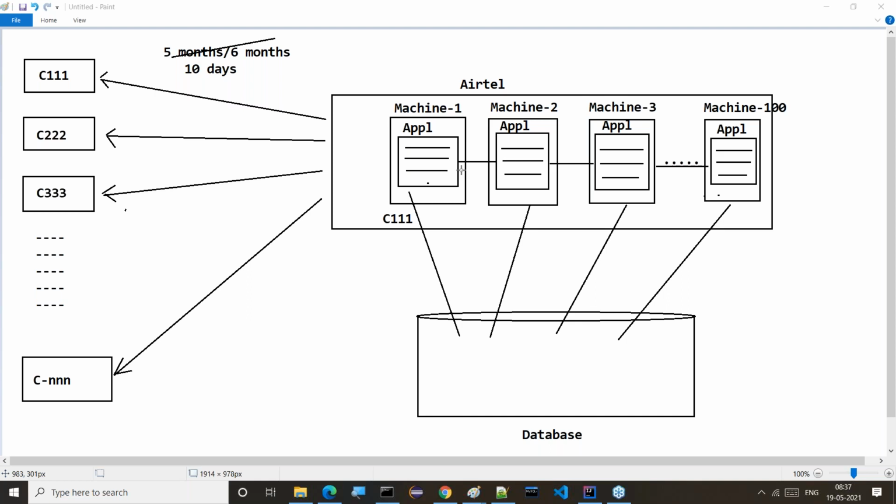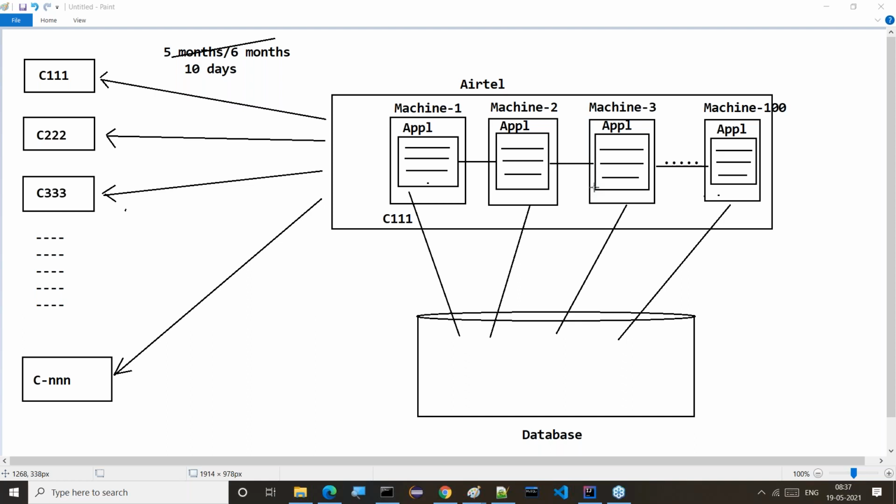So in this use case, what did we understand? In this particular example, what did we understand? Exactly: how to establish communication between the applications. For that purpose we have to go for distributed technologies. To establish the communication between all of them, which technologies do we have to use? Distributed technologies.